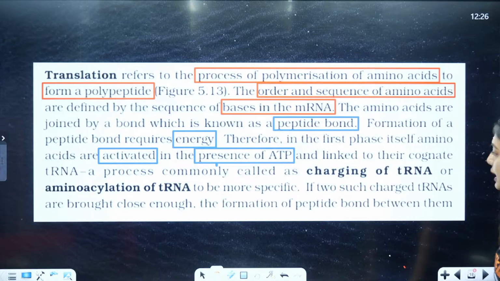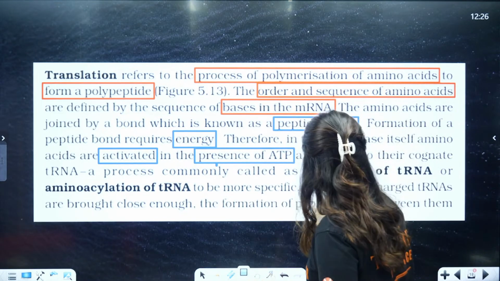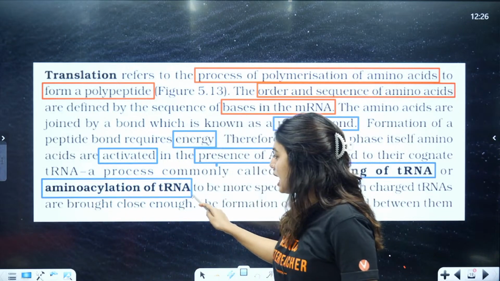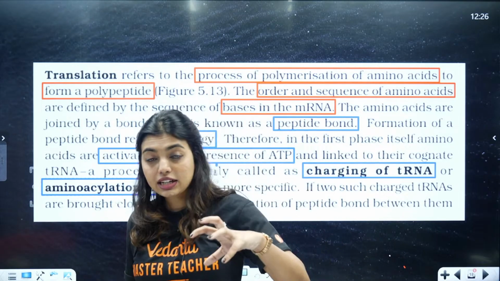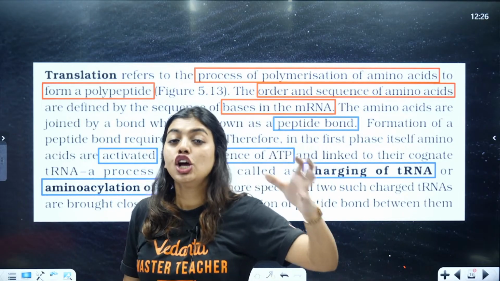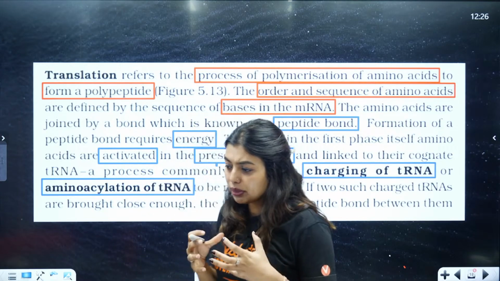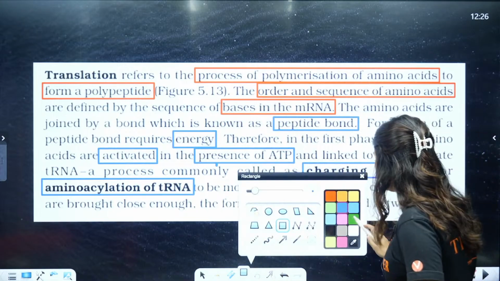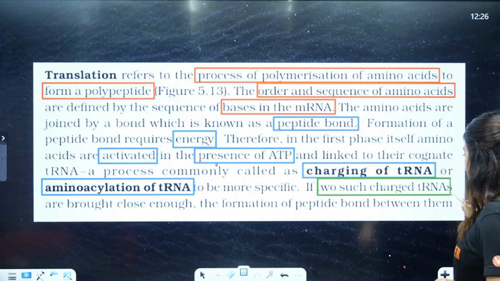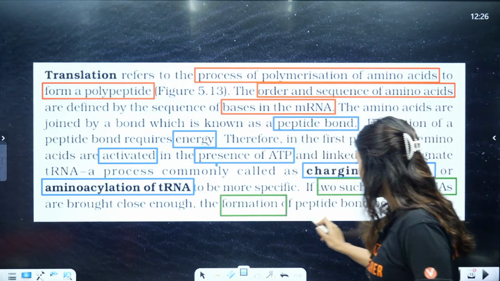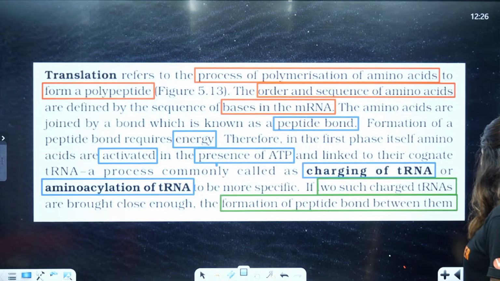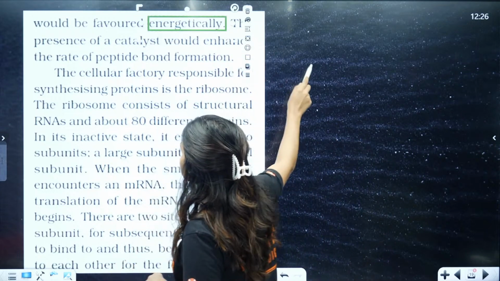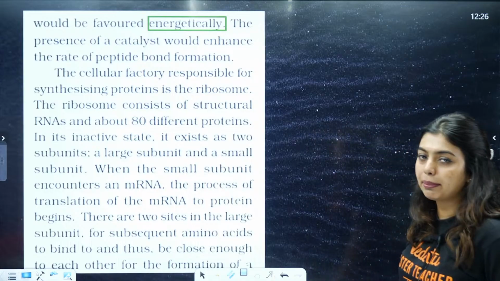And linked to their cognate tRNA, a process commonly called charging of tRNA or aminoacylation of tRNA. So first activation of amino acid happened. That activation will lead to aminoacylation of tRNA, or charging of tRNA. So that combination is very important for us to remember. To be more specific, this is what I told you, if two such charged tRNAs are brought close enough, the formation of the peptide bond between them will happen, and it is more favored energetically. The presence of a catalyst would enhance the rate of peptide bond formation.